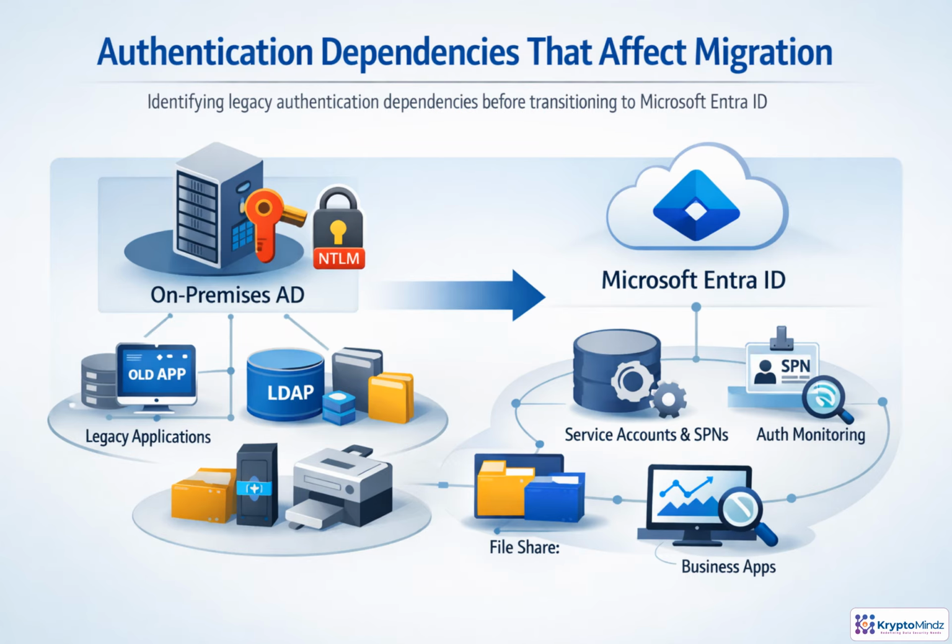Before migrating identities, devices, or workloads to Microsoft Entra ID, map what still authenticates against Active Directory. The risky dependencies are often not normal user sign-ins. They are legacy apps, file shares, printers, LDAP binds, NTLM traffic, service accounts, and SPNs tied to Kerberos delegation. If these are missed, an application can fail even when the identity migration appears successful. Use authentication telemetry to see which systems contact domain controllers, then decide whether to modernize, replace, reconfigure, or keep hybrid support for each dependency.